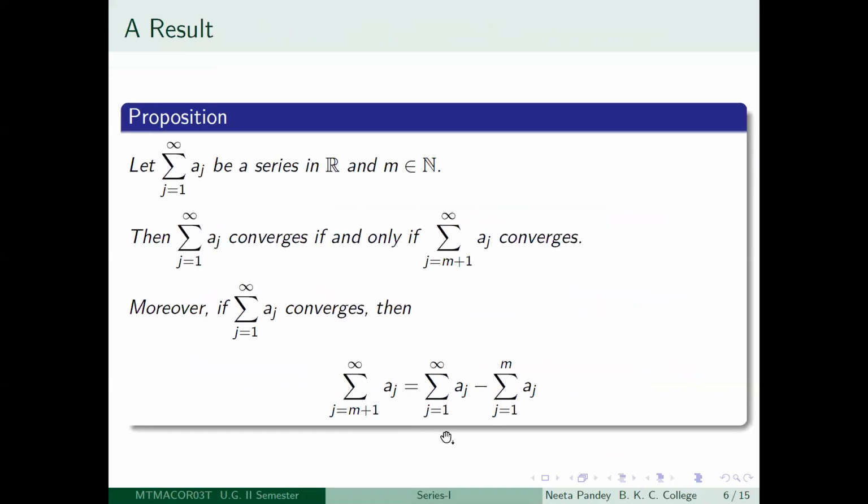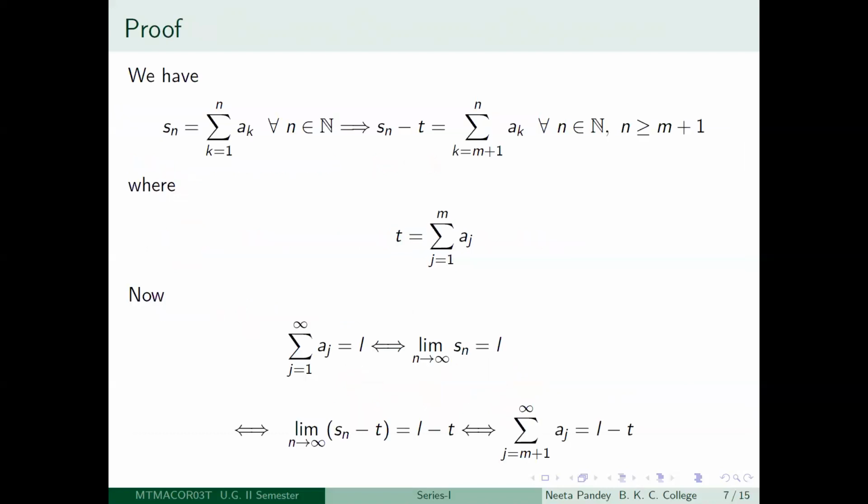And this is a very neat result, that summation j equal to m plus 1 to infinity aj will be exactly equal to summation j equal to 1 to infinity aj minus summation j equal to 1 to m aj, provided these series converge. And this is just a real number, right? It is the addition of m many real numbers, so it is going to be a real number. Again, this is going to be trivial to prove, but it is going to be very useful. So let us look at the proof.